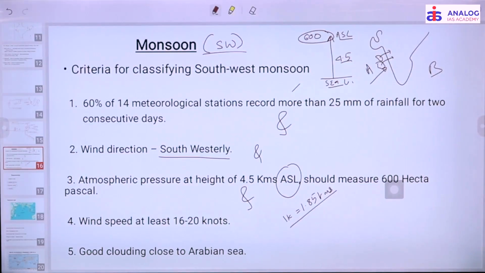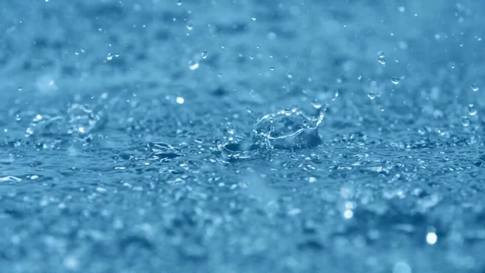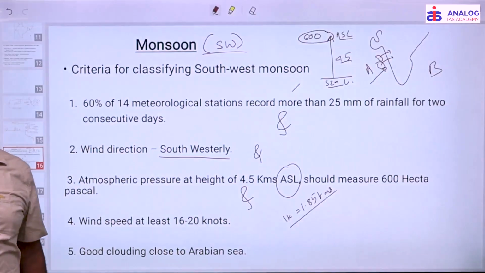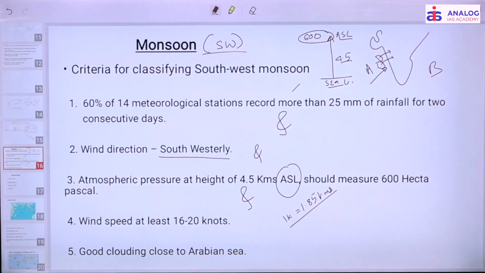Only such rainfalls we call southwest monsoon, not all rainfall. If it is 1 week early, we still call it southwest monsoon. If it is 1 week delayed, we call it southwest monsoon only if it satisfies these 5 conditions. Not one, all 5 it should satisfy, including good clouds at the Arabian Sea. If any rainfall satisfies all 5 conditions, then only we say that the southwest monsoon has entered India, or else we can't call any rainfall southwest monsoon. Is that clear now? These are the criteria for classifying the southwest monsoon, right?